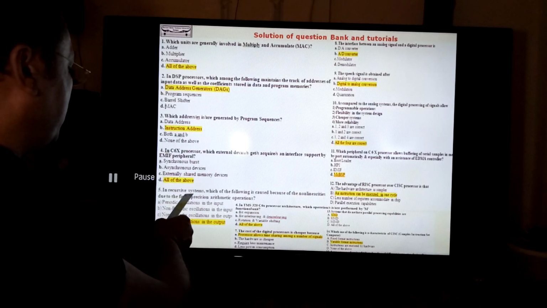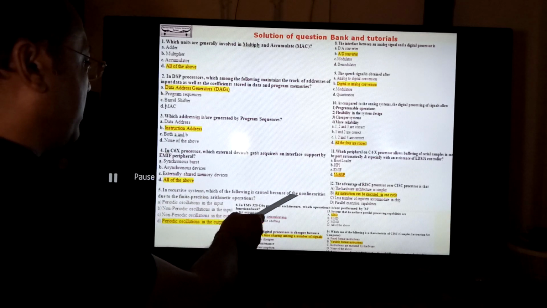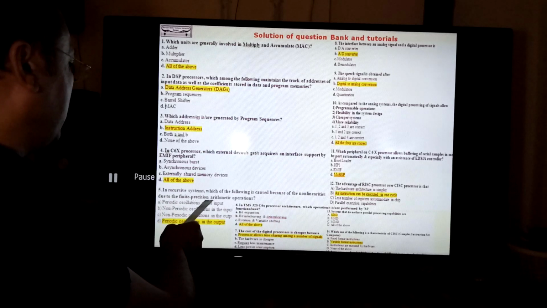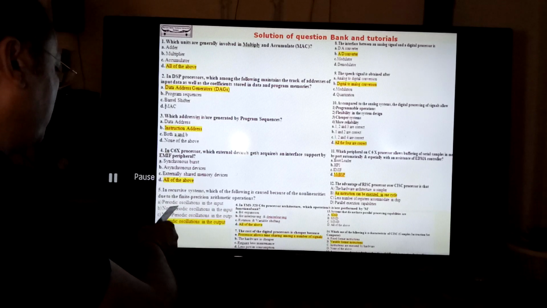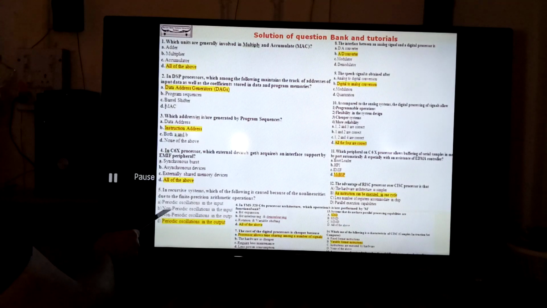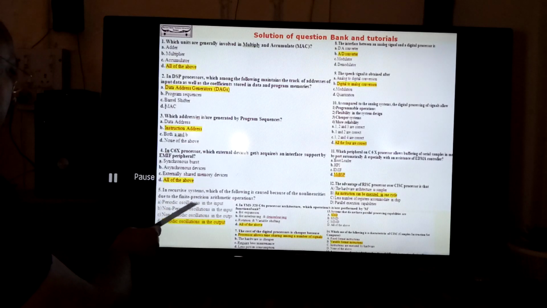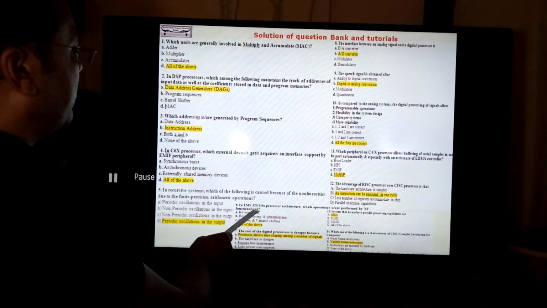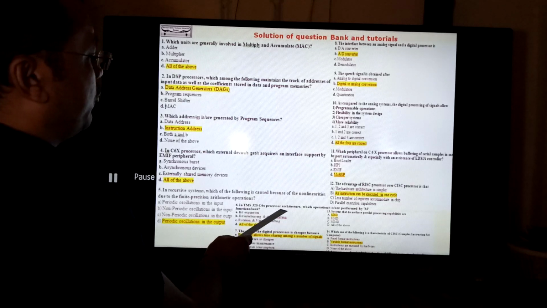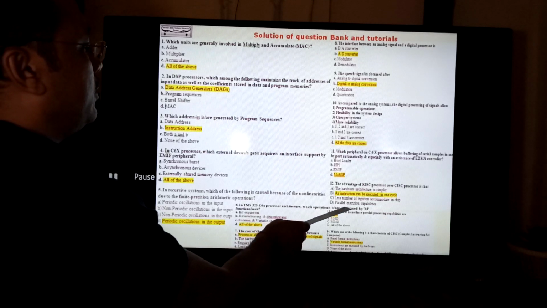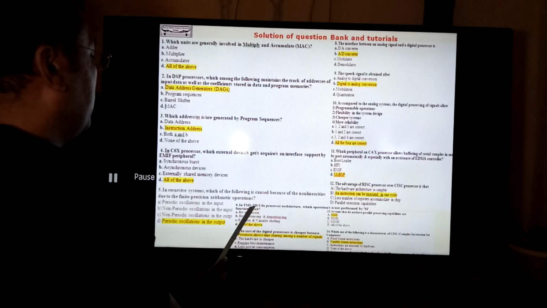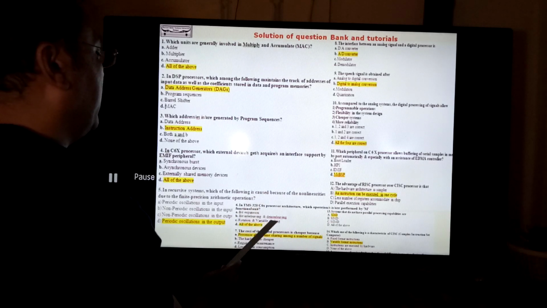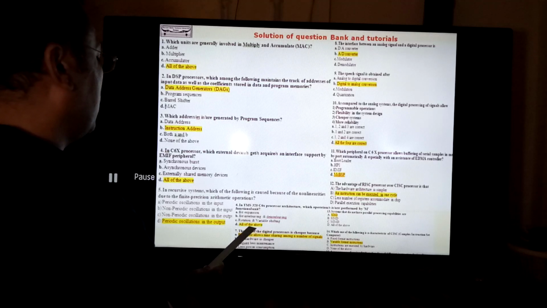In a recursive system, which of the following is caused because of the non-linearities due to finite precision arithmetic operation? Periodic oscillation in the input, non-periodic oscillation in the input, non-periodic oscillation, all are not related here. The next one is periodic oscillation in the output, yes, this is correct here. In the TMS320C6X processor architecture, which operations are performed by the M unit? Bit expansion, yes. Bit interleaving and de-interleaving, yes. Rotation and variable, yes. So all of the above.